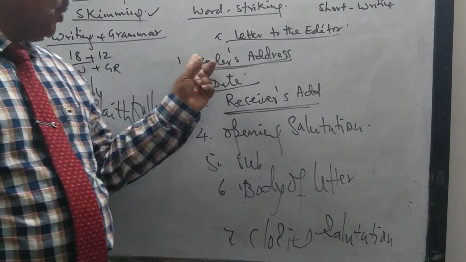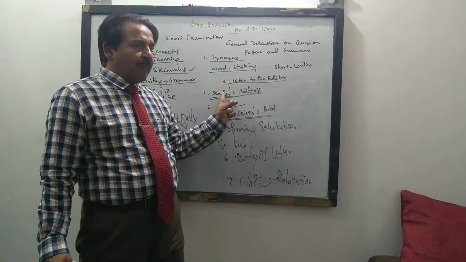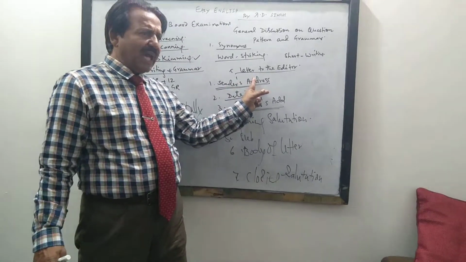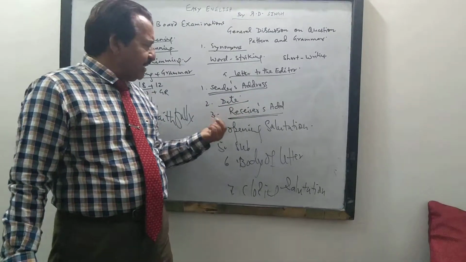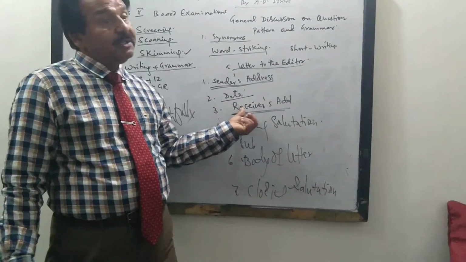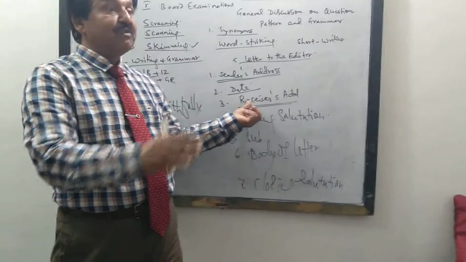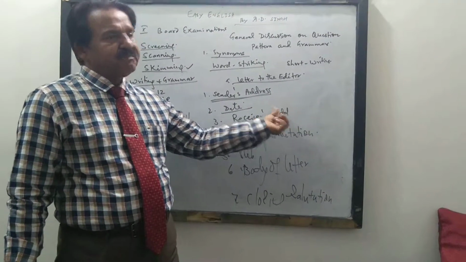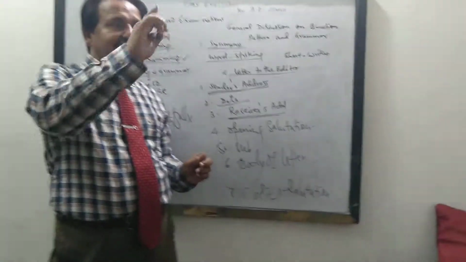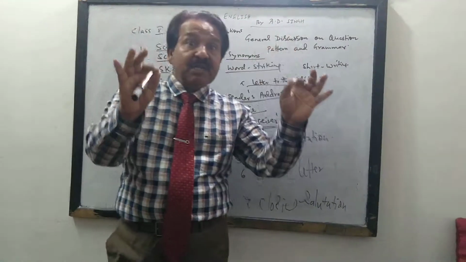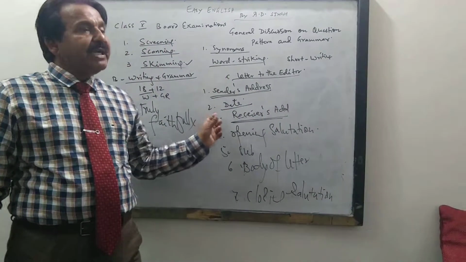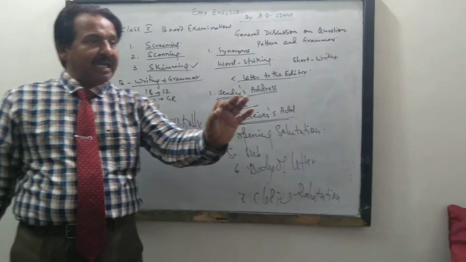So here you will write the address, 45 Sector 12, Noida, New Delhi, and here you write the date when you are writing the letter. Let us say you are writing on 13th March 2019. Then, leaving one line, the receiver's address: The Editor, Times of India, New Delhi.